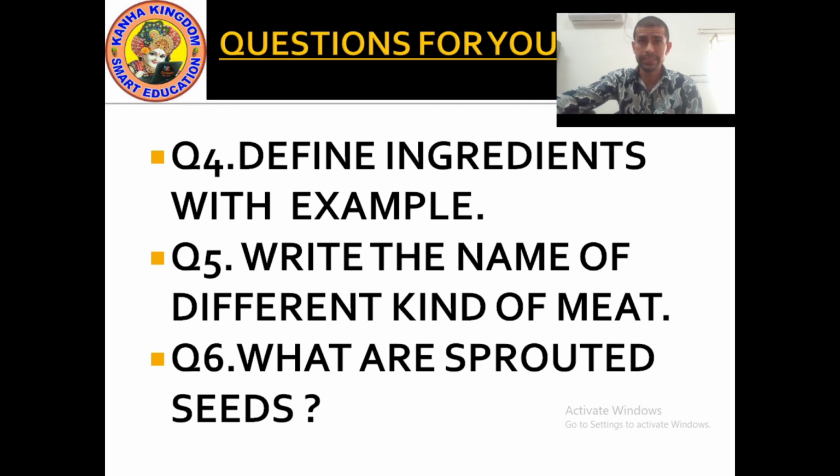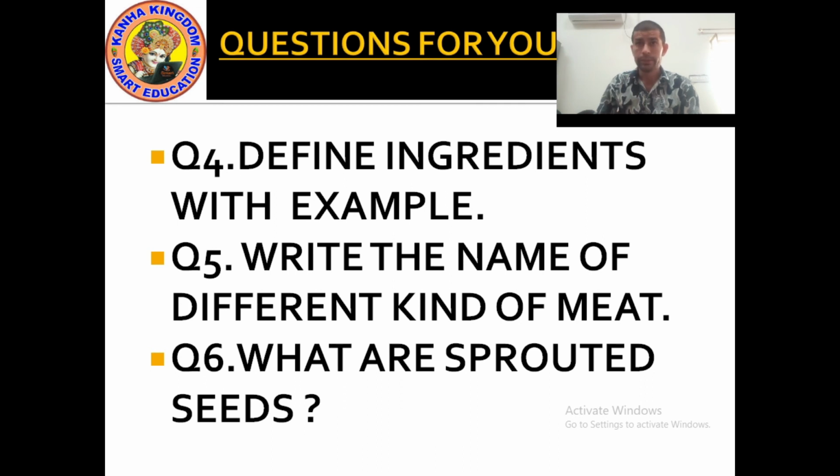What are ingredients? Substances that are combined to make a particular dish are called ingredients. Example: to make rice, we need only 2 ingredients: raw rice and water.